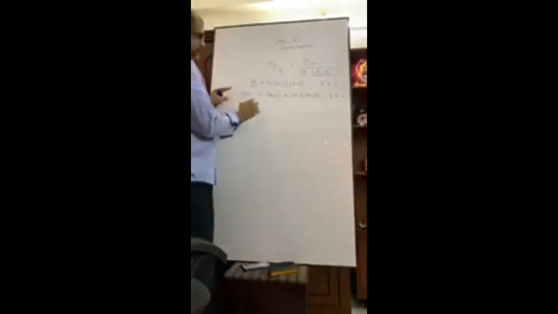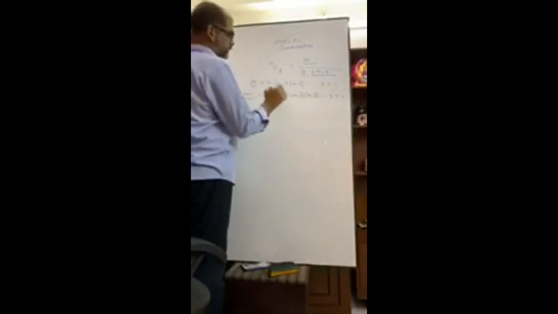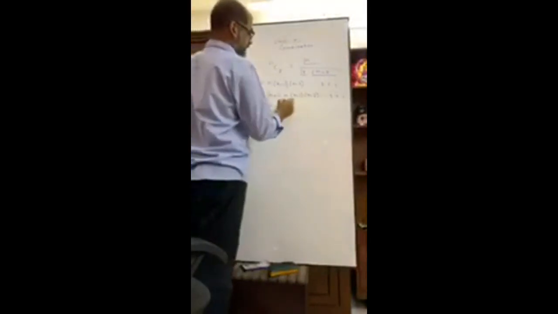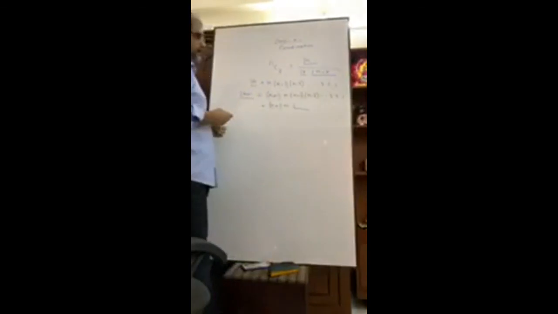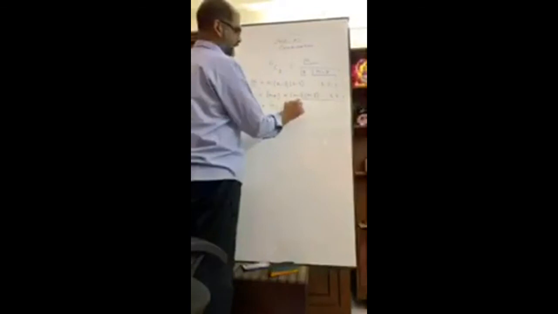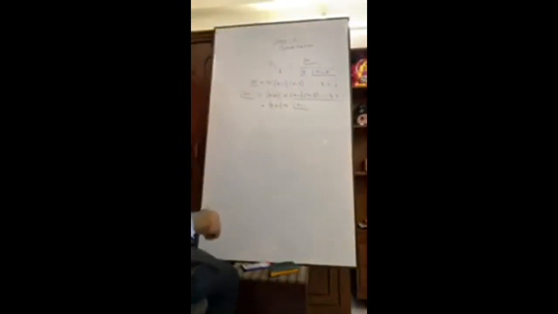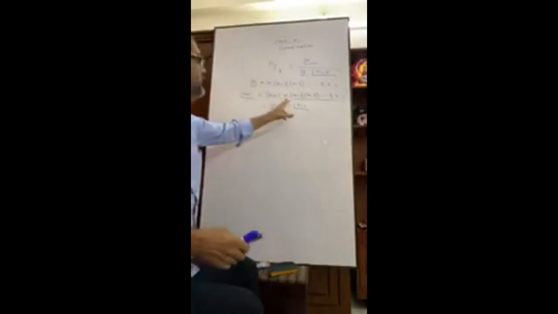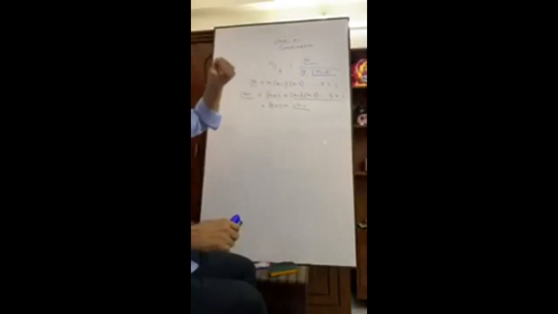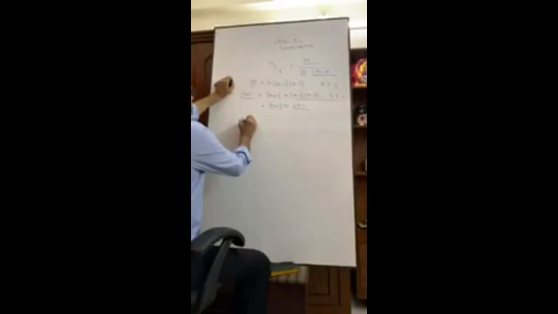So this can be written as (n plus 1) into n into (n minus 1) factorial. Please try to understand. One is consecutively subtracted, right?